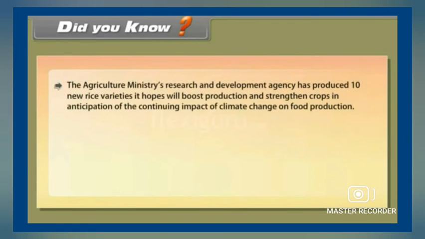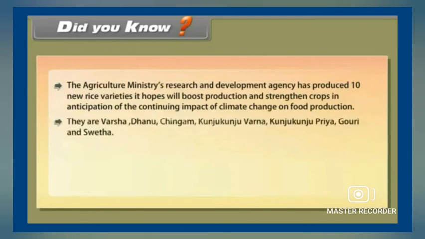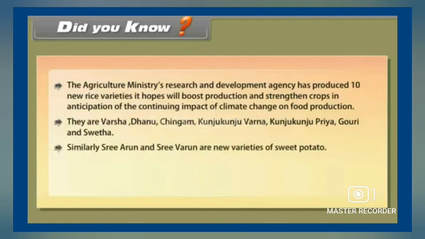Now let us see some important points that you might not know. The Agricultural Ministry's Research and Development Agency has produced 10 new rice varieties. It hopes they will boost production and strengthen crops in anticipation of the continuing impact of climate change on food production. They are Varsha, Dhanu, Chingam, Kunju Kunju Varna, Kunju Kunju Priya, Gauri and Shweta.